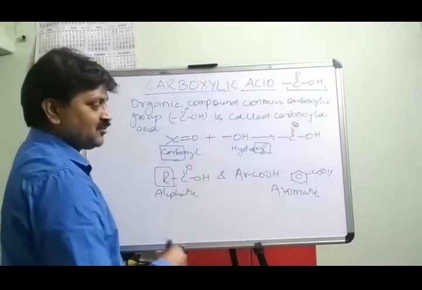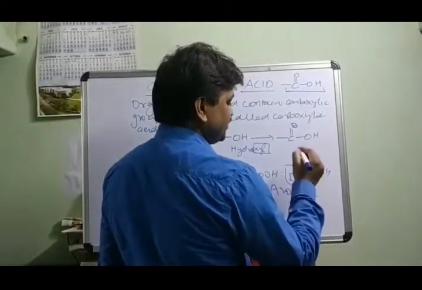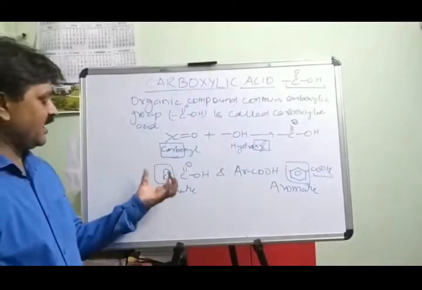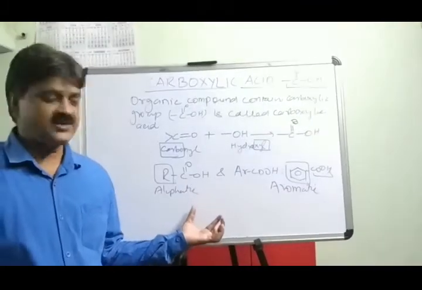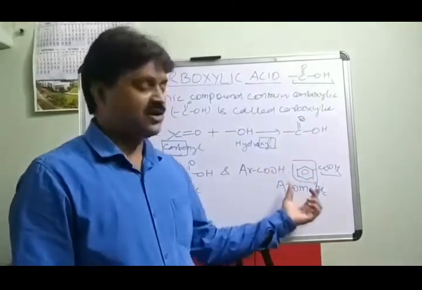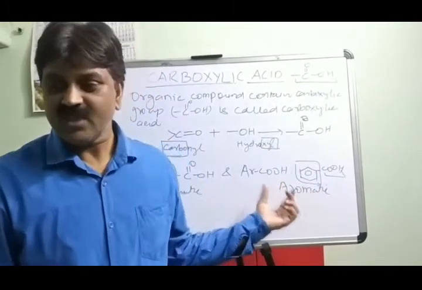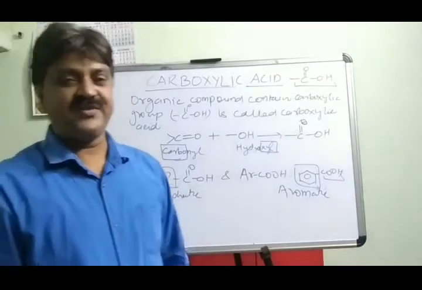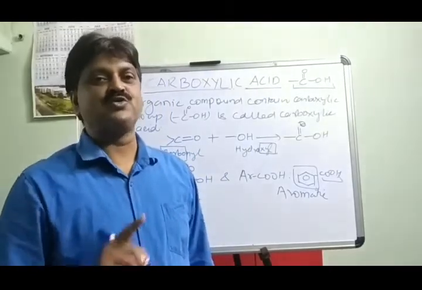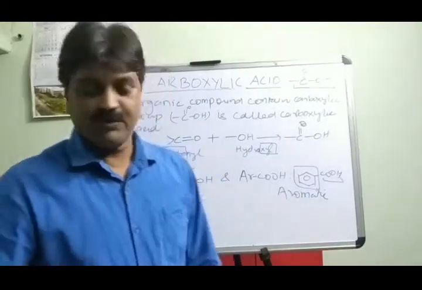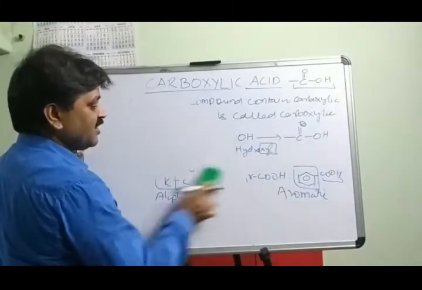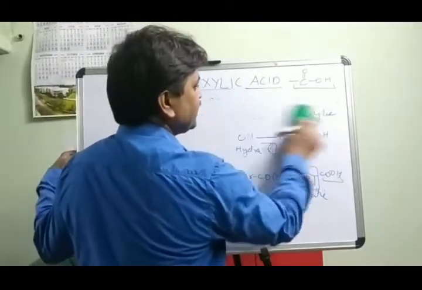COOH is the same functional group. Here also, that is the aromatic part, benzene, and the COOH group. So a carboxylic acid having an alkyl group is called the aliphatic carboxylic acid. When the aromatic group Ar is simply represented as the aromatic compound, this is called the aromatic carboxylic acid. Now we will discuss the classification of carboxylic acid on the basis of the number of COOH groups present in the compound. Is it clear?